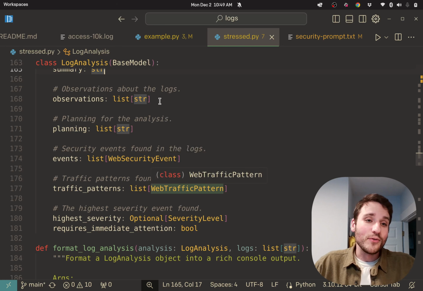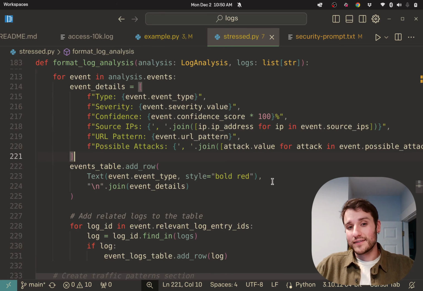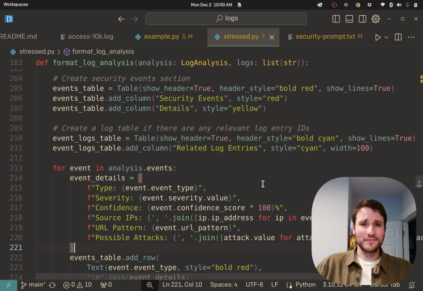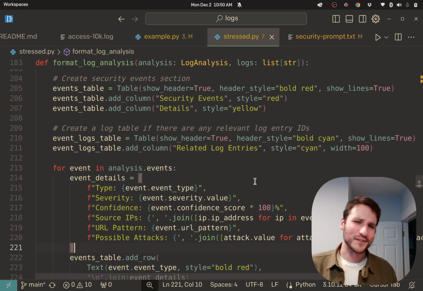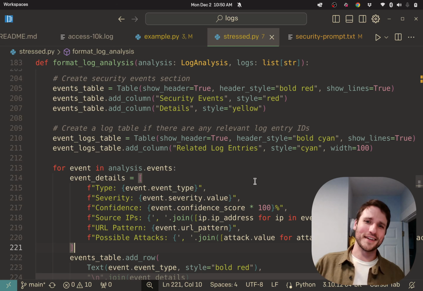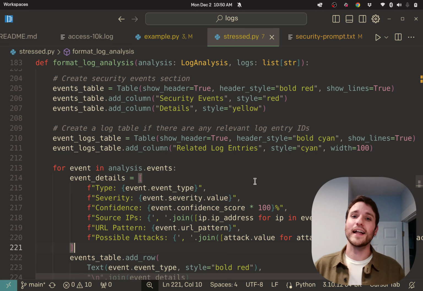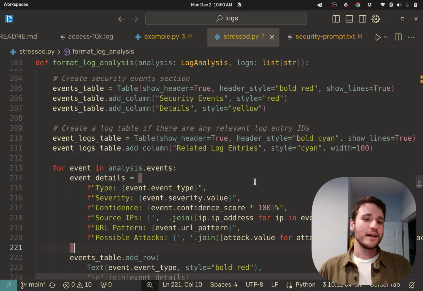So if you think that this is an interesting idea, go check out the code on the repo. And I think we're open to suggestions or contributions. If you want to change stress to be a little more interesting or give it more personality or anything like that, it's very easy to do. So pull requests are welcome, comments are welcome, and I hope this was interesting.